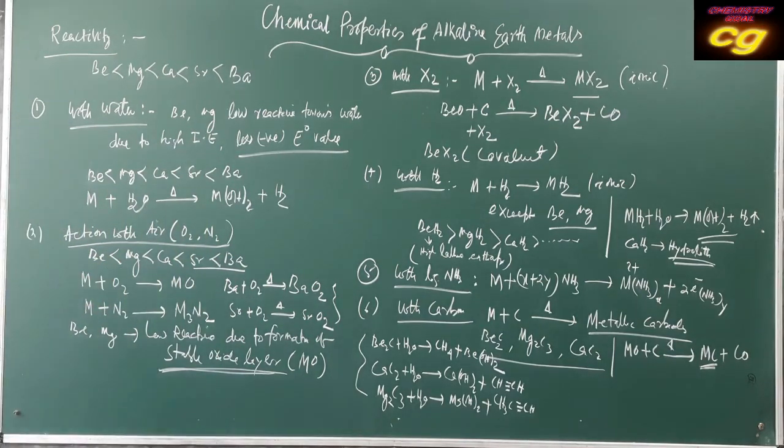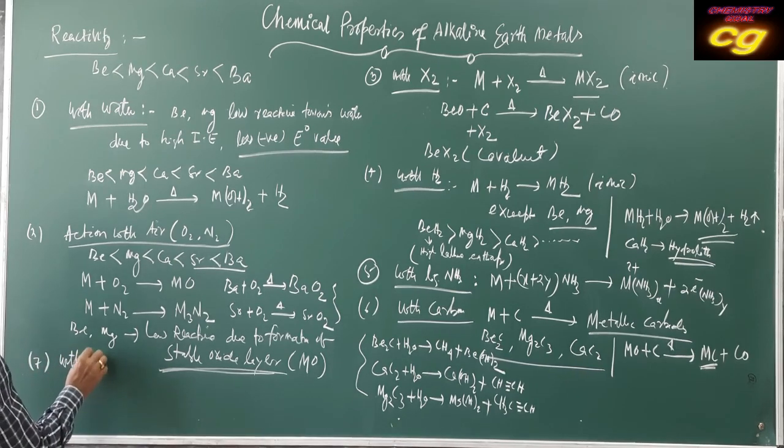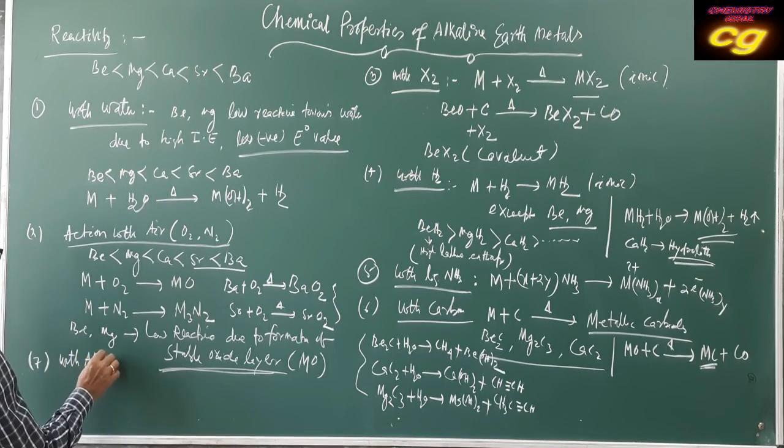You can write here: action with acids and alkali.